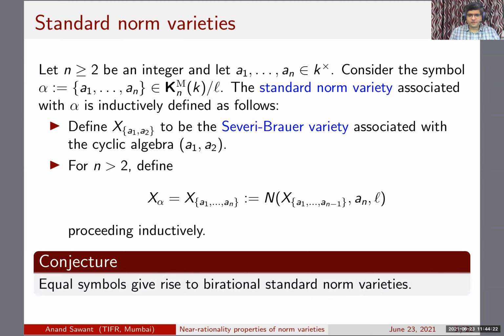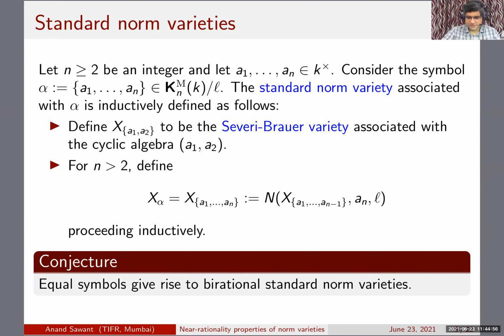And okay, so there is a conjecture which is quite interesting, because of course this procedure a priori depends upon the order of the sequence a1 to an. Of course, if we took an even permutation, then it would give the same symbol, but it's not clear if it gives the same construction of the standard norm variety. So this is dependent upon the order.